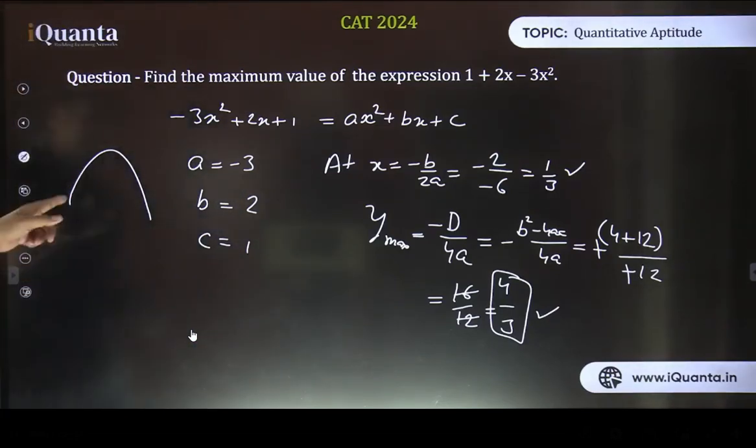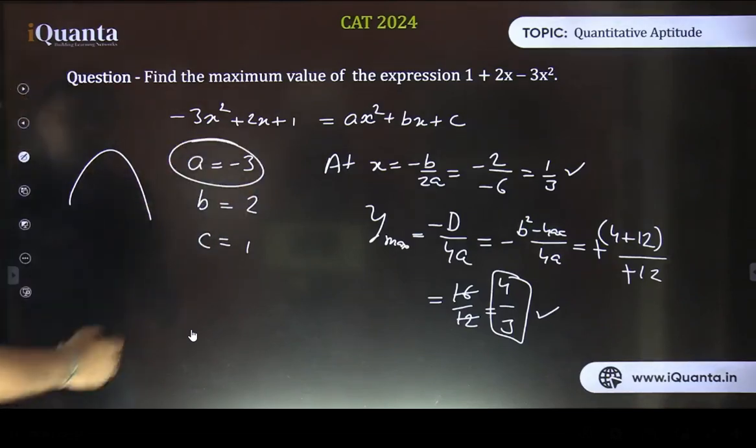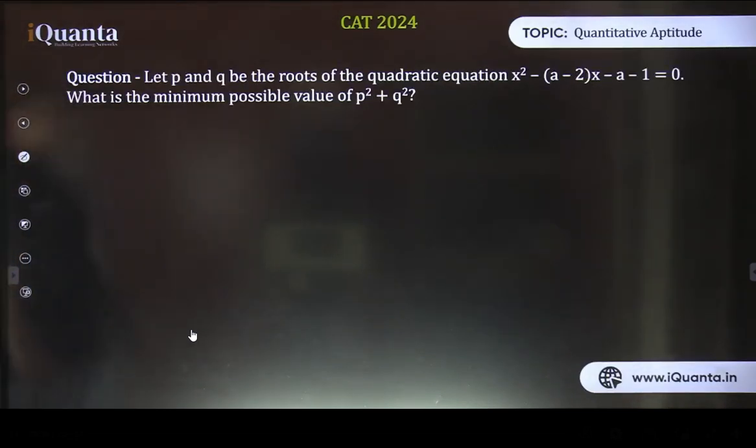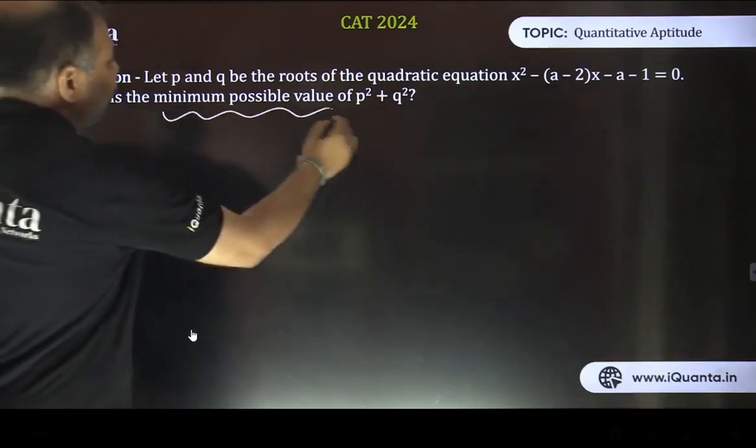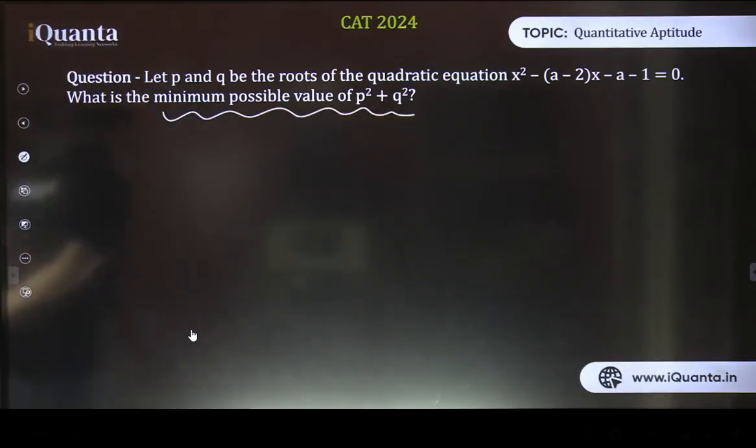Yes, it is a downward parabola. And how did I get to know? Because a is negative. Okay, let's move further to the next question. Now solve this one. Let P and Q be the roots of the quadratic equation x square minus (a minus 2) into x minus (a plus 1) equals 0. What is the minimum possible value of P square plus Q square? This is a CAT question basically. That's a good question. Try to solve it now.